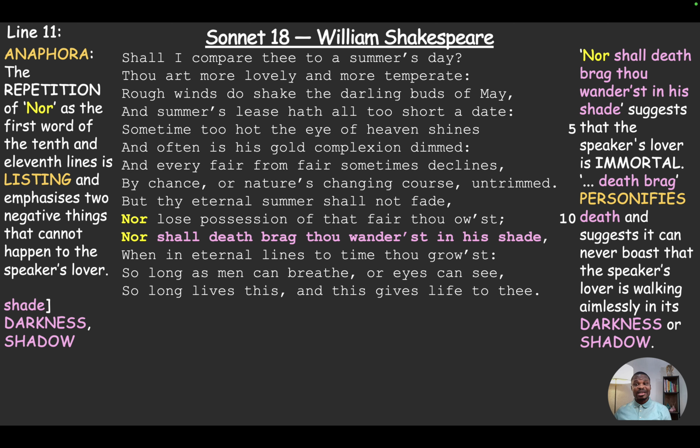Now, in the next line it says, "nor shall death brag thou wanderest in his shade." That suggests that the speaker's lover is immortal. She will never die. So death will never be able to brag or say that she's hanging around in his shade. "Death brag" also personifies death and suggests that it can never boast that it has the speaker's lover walking aimlessly in its shadow. No, that can never happen. She's going to live forever. She's never going to die. She's immortal. So "shade" is an allusion to darkness or shadow.